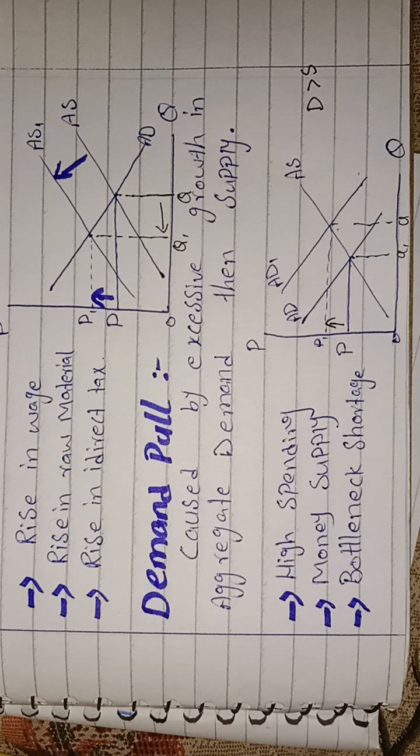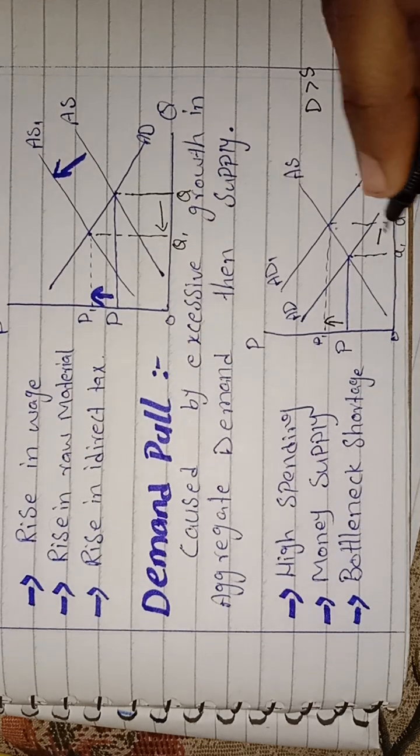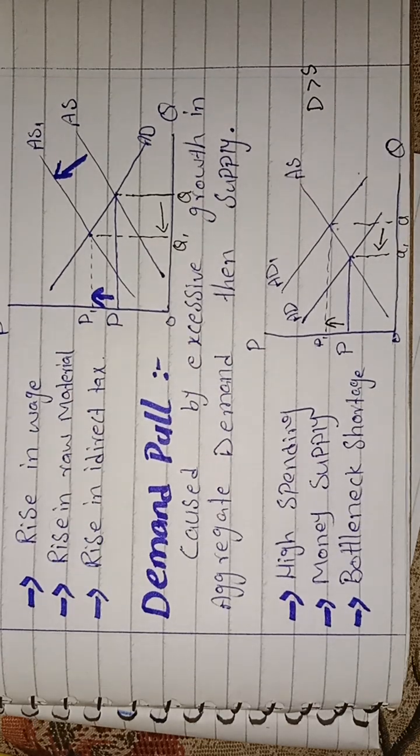Next is bottleneck shortage. Bottleneck shortage is when all the resources are fully utilized and there is full employment. Even then, if the demand increases, the supply will not increase, so it results in an increase in prices and a decrease in quantity. So these are the demand pull factors which lead to an increase in inflation.